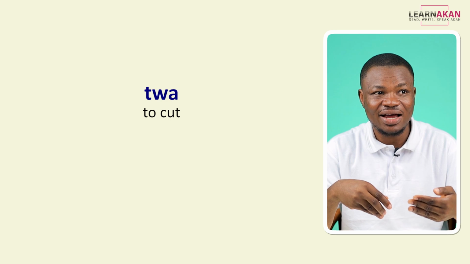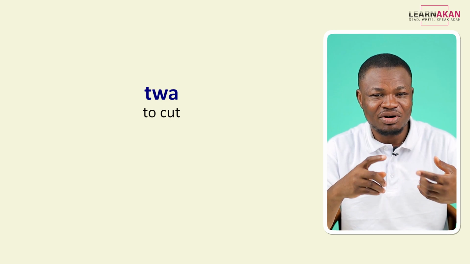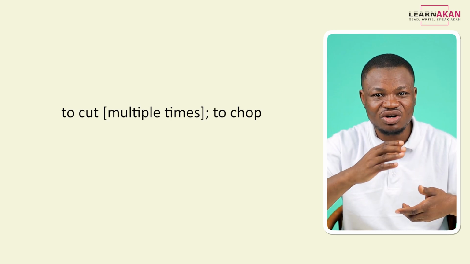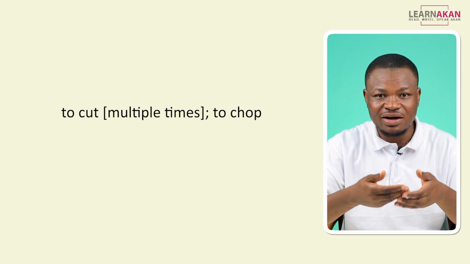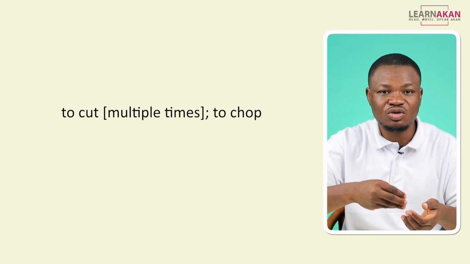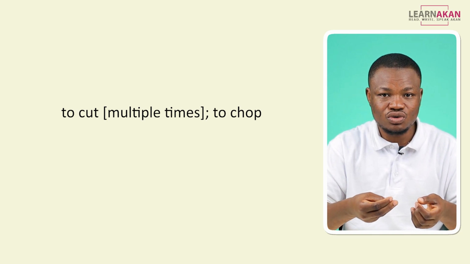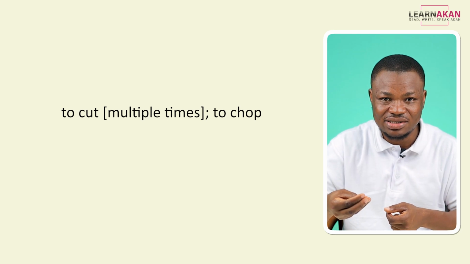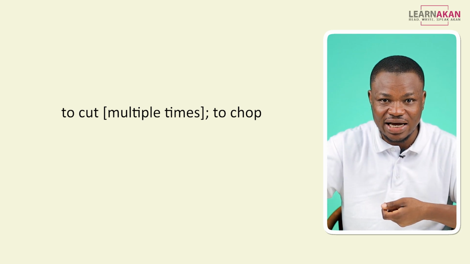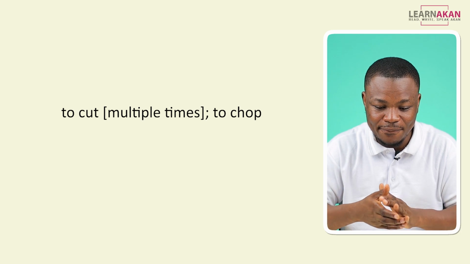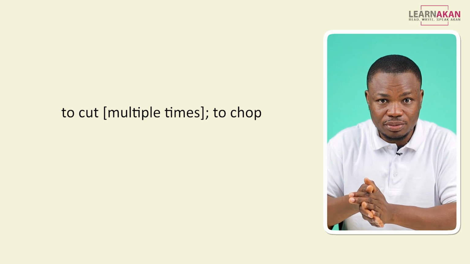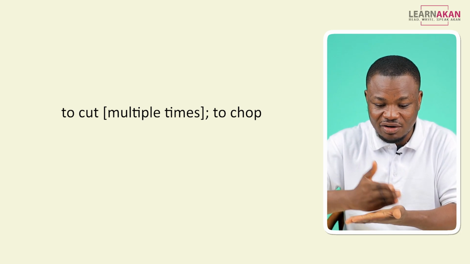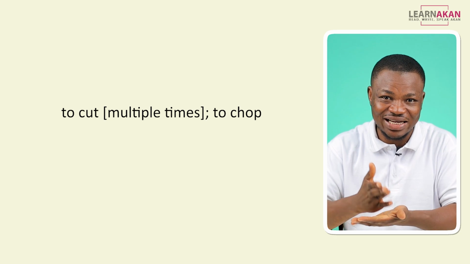Now we have cha as to cut, but we can reduplicate that. And I've told you that in Twi, when you reduplicate a verb, you do so to indicate that the action of the verb doesn't happen once. It happens multiple times, so more than once. So when you're chopping stuff, you do it not once, so multiple times.